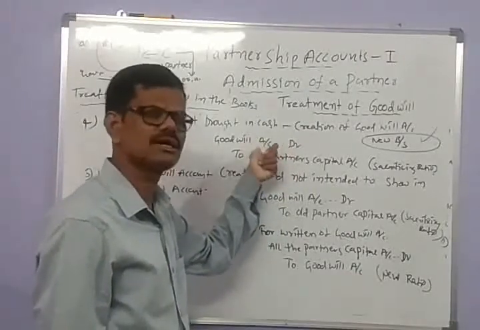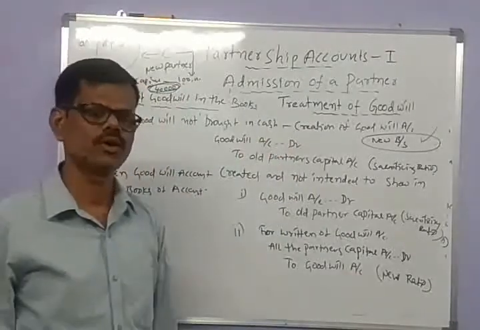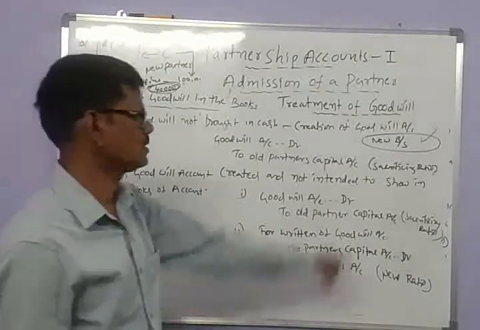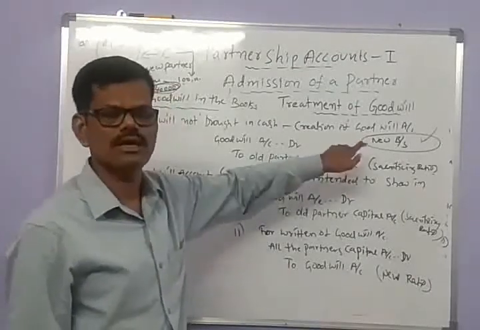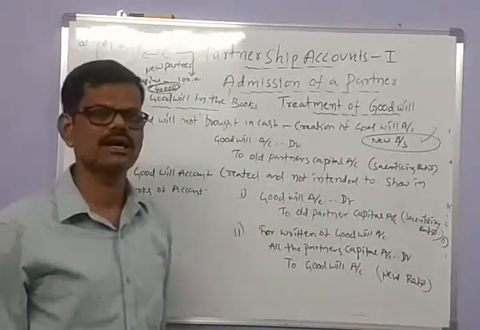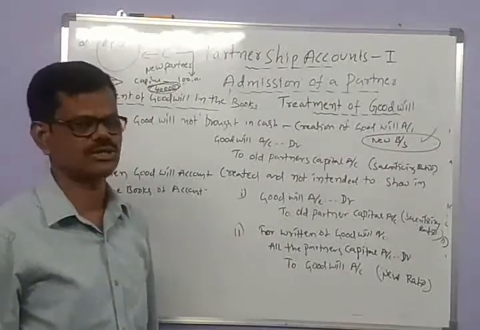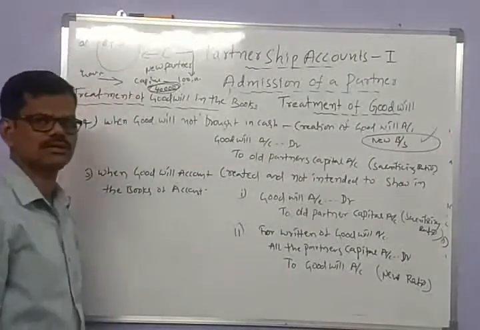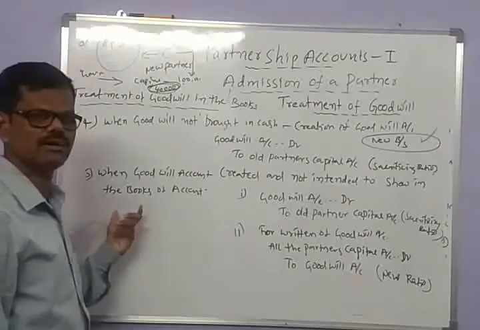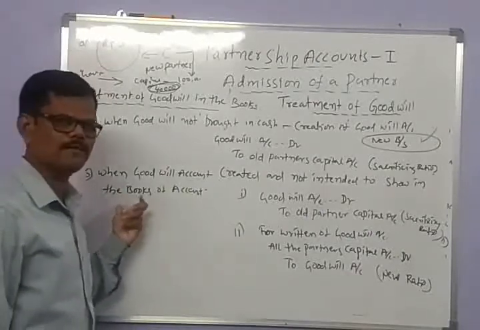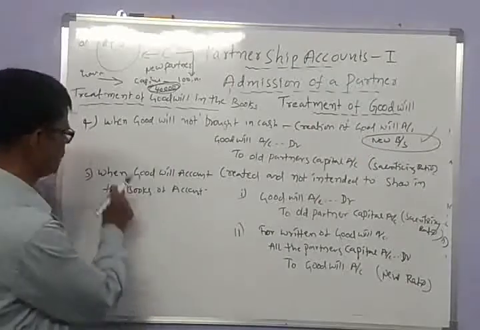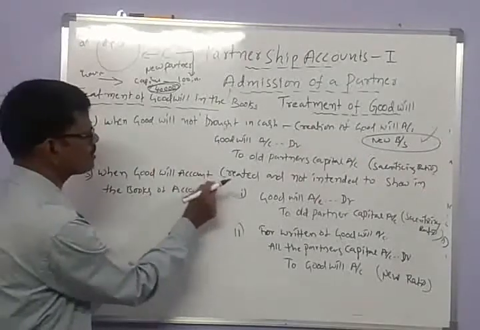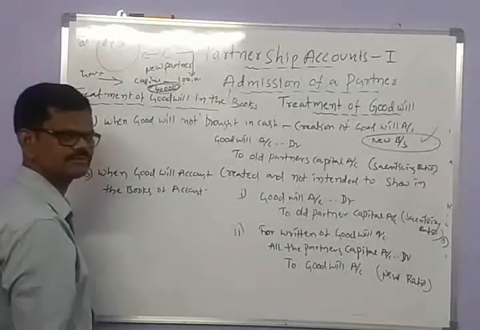So the balance is transferred to the new balance sheet. So in this occasion, the goodwill appears in the new balance sheet. And this is the fourth method of treatment for goodwill, that is, when the goodwill account is created.